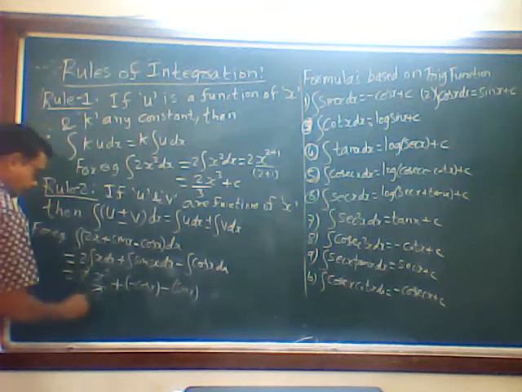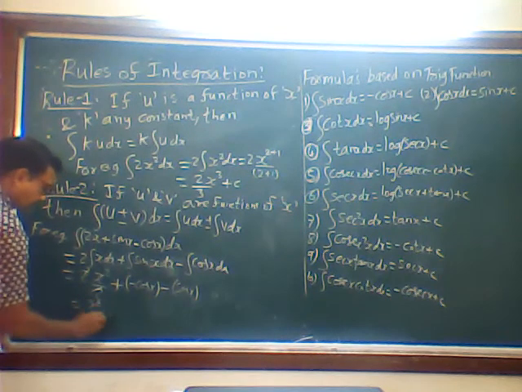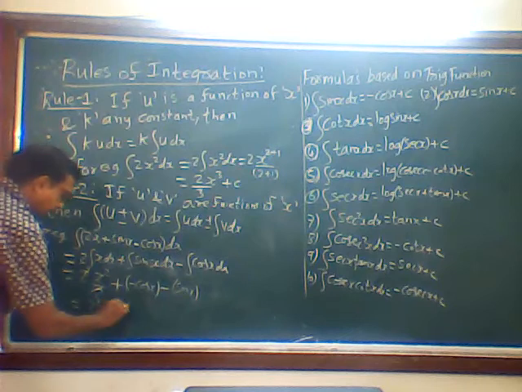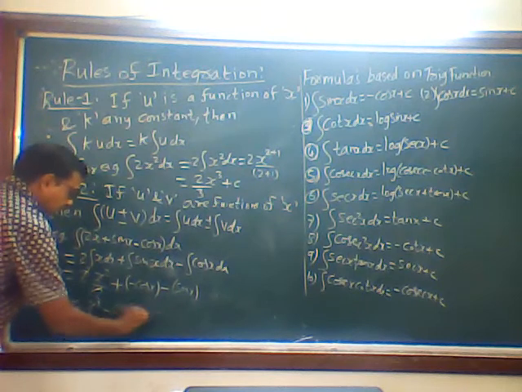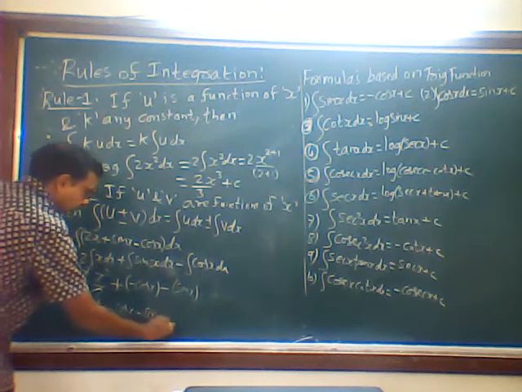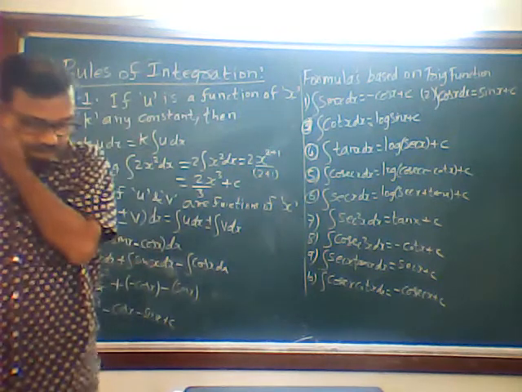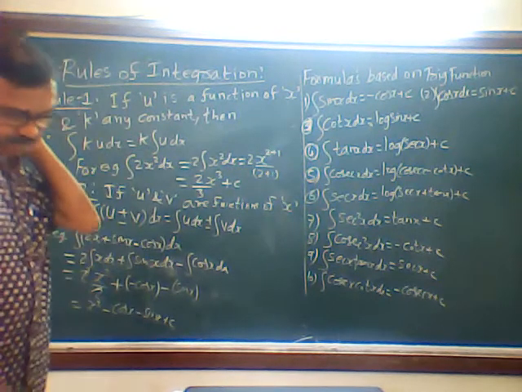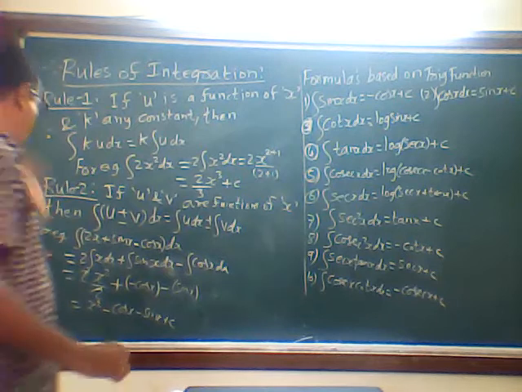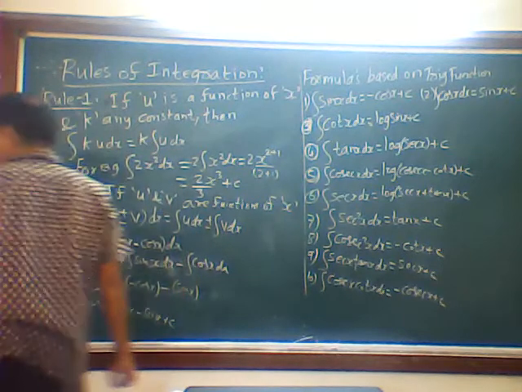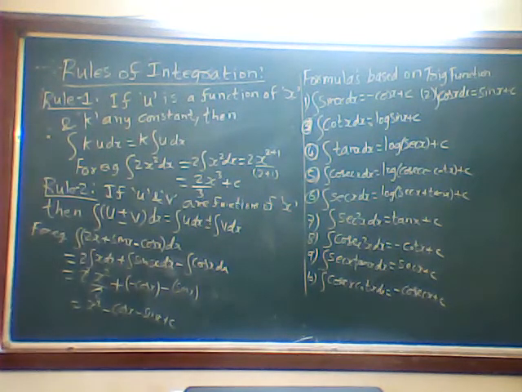So this 2 cancels, x square, minus into plus is minus sin x plus c. So this is how rule number 1 and rule number 2 work. Now, based on rule number 1 and 2, we are going to do the problems. Okay.